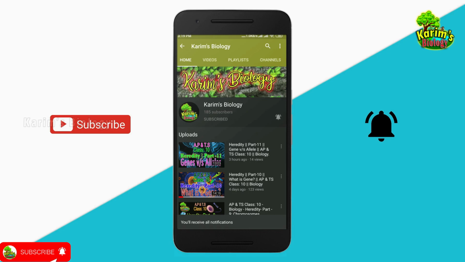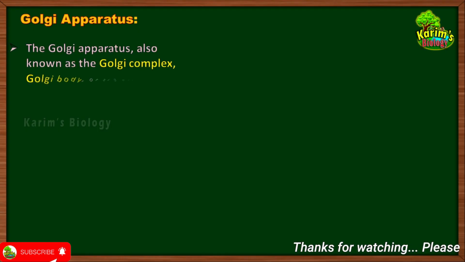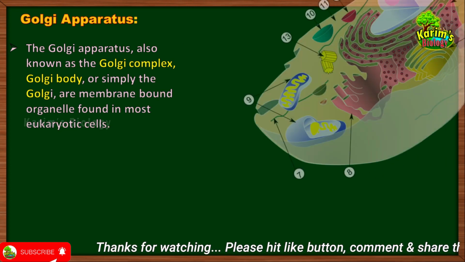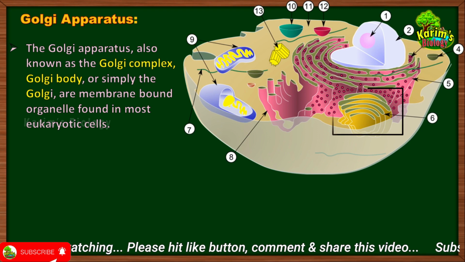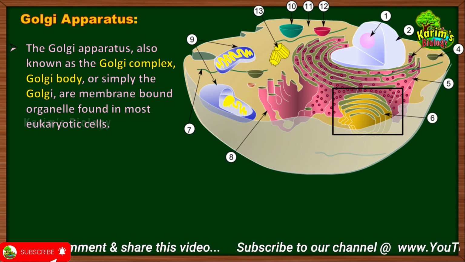Golgi apparatus. The Golgi apparatus, which is also known as Golgi complex or Golgi body, or simply sometimes it is called Golgi, are membrane bound organelles found in most eukaryotic cells.